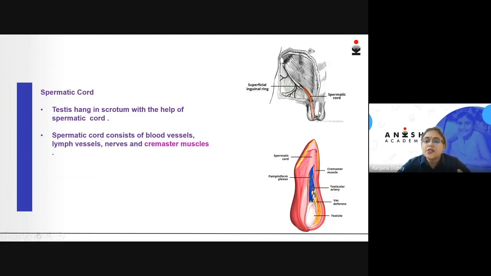Now, how is the testis present inside the scrotum? The testis inside the scrotum is hanging with the help of the spermatic cord. What you can see here is the spermatic cord. This spermatic cord will supply it with blood vessels, lymph vessels, and nerves. Now there are certain important muscles present in the scrotum, which are the cremaster muscles. You can see it in the diagram.